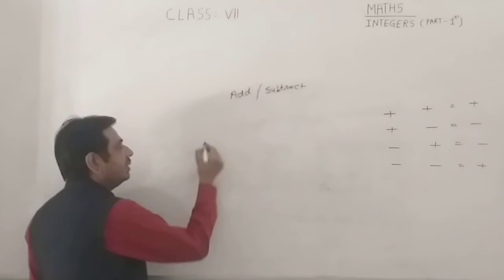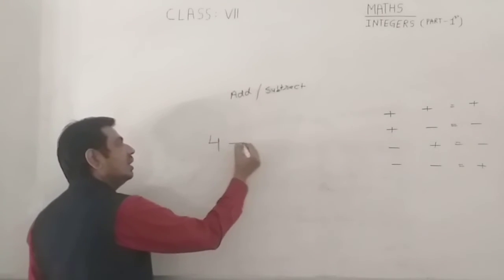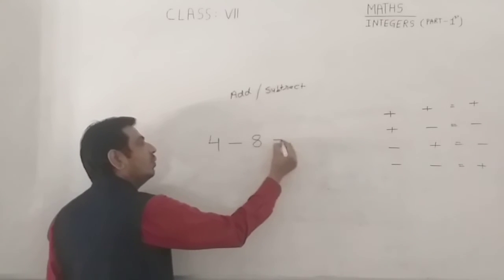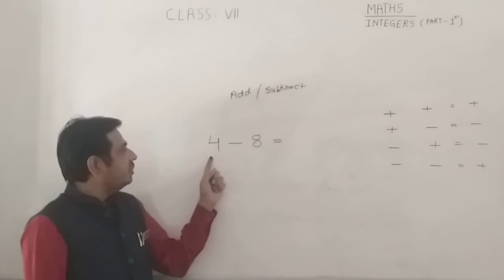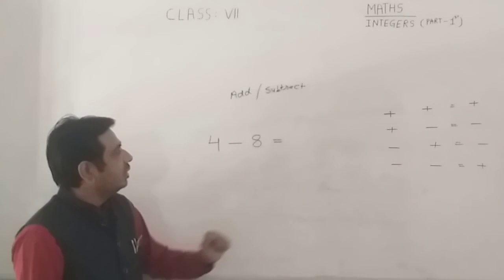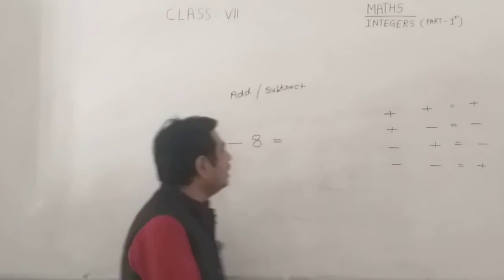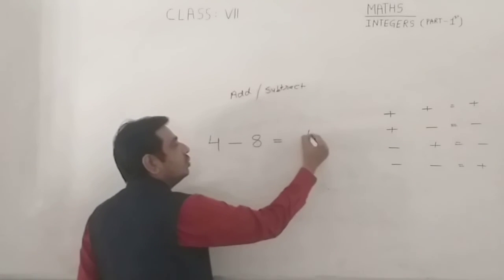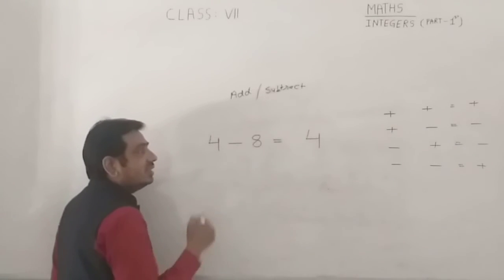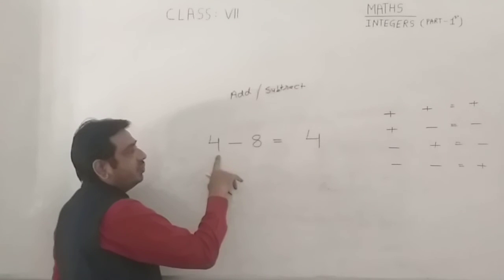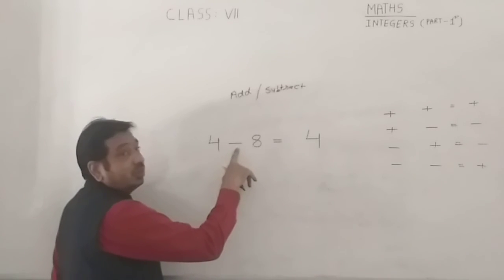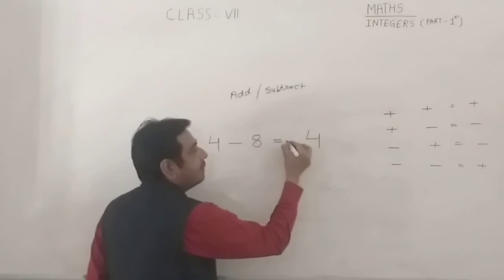Class, for example, 4 minus 8. What is the answer? First number is positive, second is negative, so you have to subtract. If you subtract both numbers, you get 4. And now put the sign. Which one is greater, 8 or 4? 8 is greater. Then we put the sign of the greater number, which is minus, so the answer is -4.